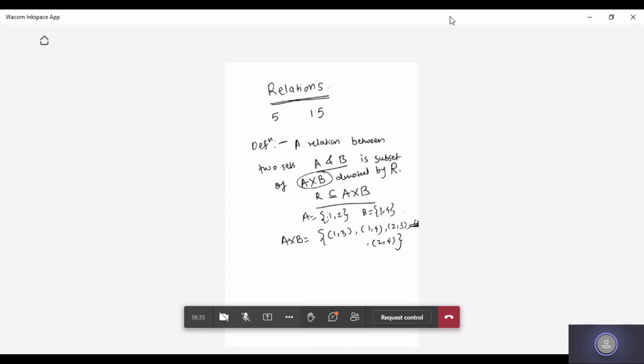So the relation, whatever relation you will find, would always be a subset of A Cartesian B or A cross B. So you cannot have 10 elements as a relation for A and B for the given sets. It has to be a subset of A cross B. So how many pairs are you getting? 1, 2, 3, 4. So within that limit of 4 only you will have your relation. You cannot have 5 ordered pairs as a relation for the given set A equal to {1, 2} and set B equal to {3, 4}.